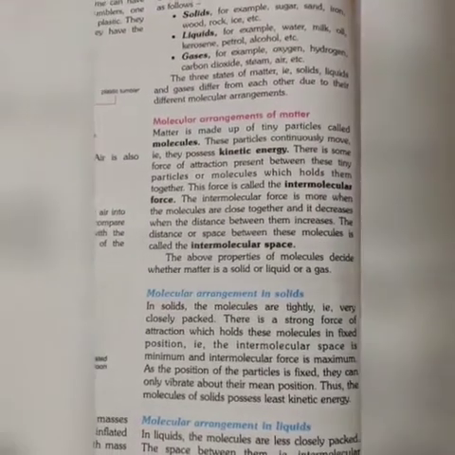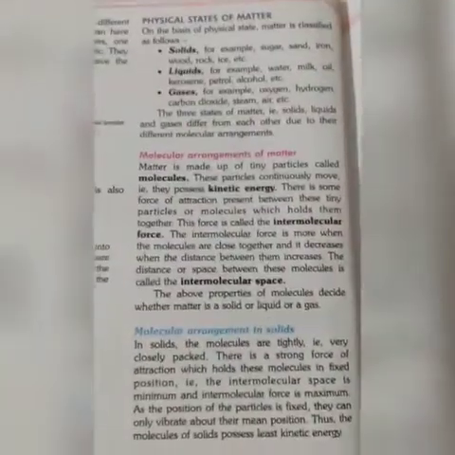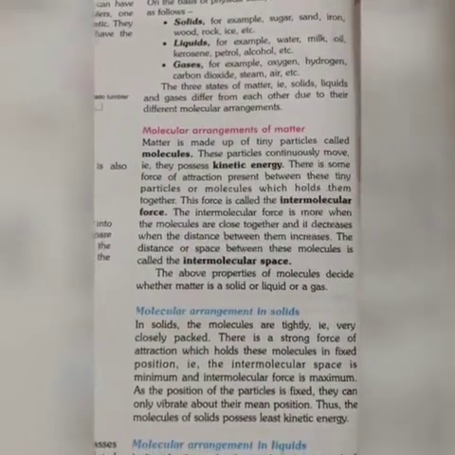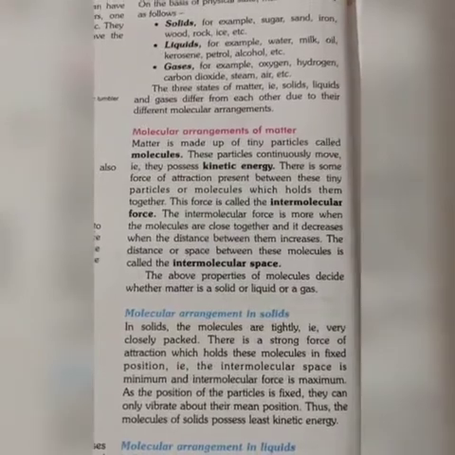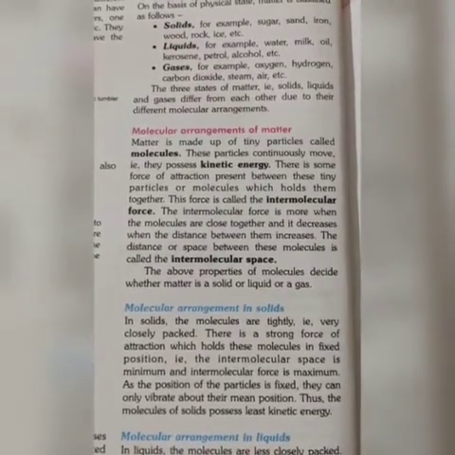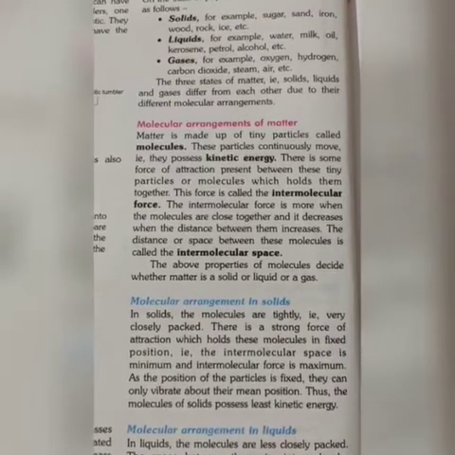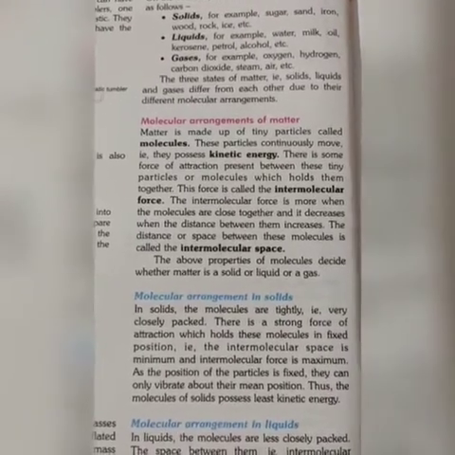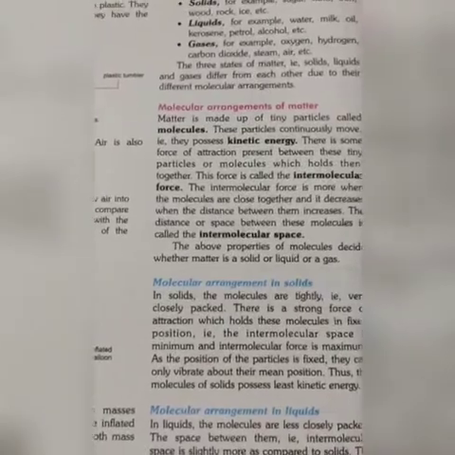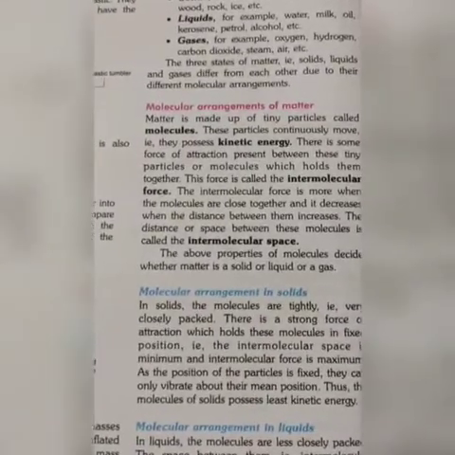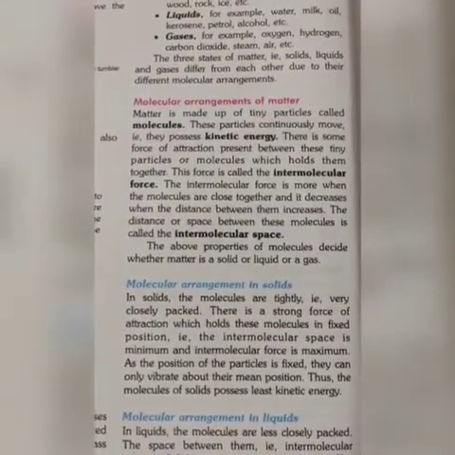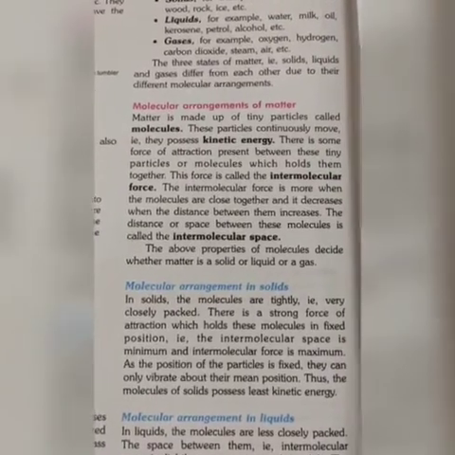Anything which has a rigid shape and mass, and whose molecular arrangement is tightly packed, is called a solid. These three states of matter, solid, liquid and gas, differ from each other because they have different molecular arrangements. What is molecular arrangement?